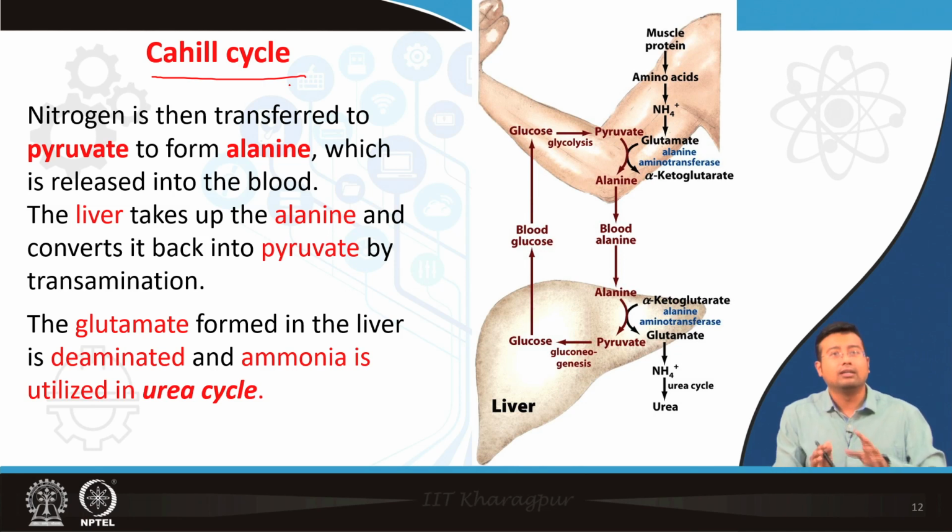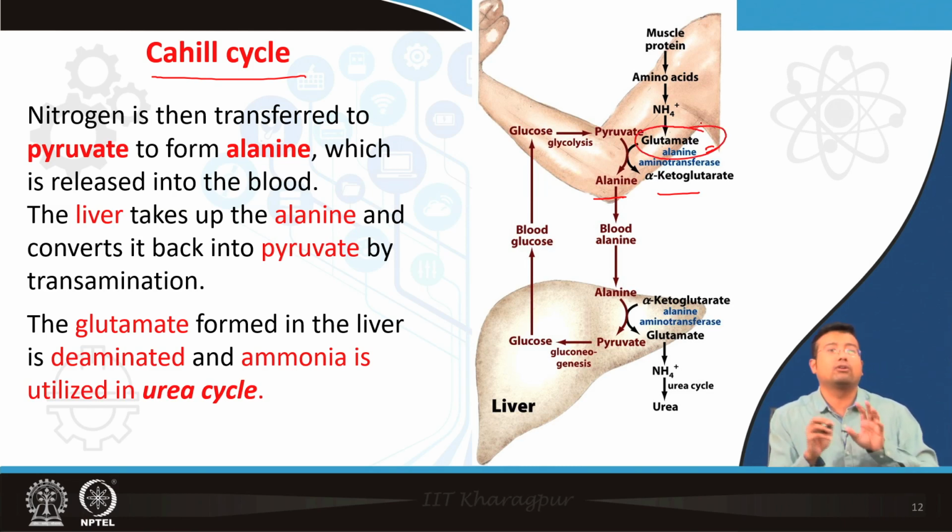The amino group is transferred to pyruvate to form alanine. This is a transamination reaction happening at the level of muscle. Because there is an absence of glutamate dehydrogenase, glutamate cannot be further metabolized.